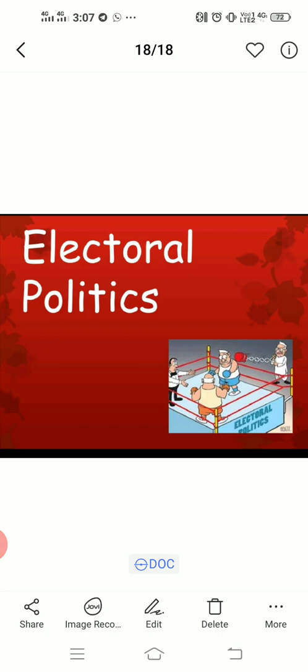So, today we are starting with chapter number 4, Electoral Politics. This chapter deals with the process of elections, how the elections are conducted, then contesting of elections, nomination, filing nomination, then result. The whole process is dealt with under this electoral process. So, this chapter starts with elections in Haryana.